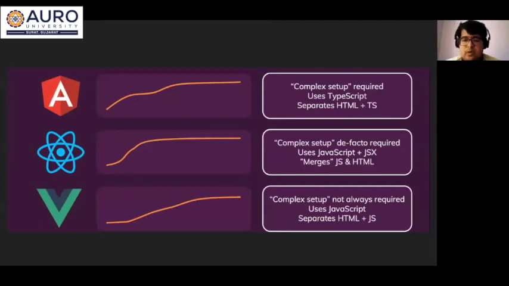For React, it is complex, but not as much as Angular, because they are using only a simple JavaScript file for UI rendering and the DOM manipulation part. So instead of handling two different files, we can use only a single JavaScript file and manage all the front-end section. Vue is comparatively easy to get started with development, as we can include a single script in our project and start the front-end development, and we can carry the whole project on that.